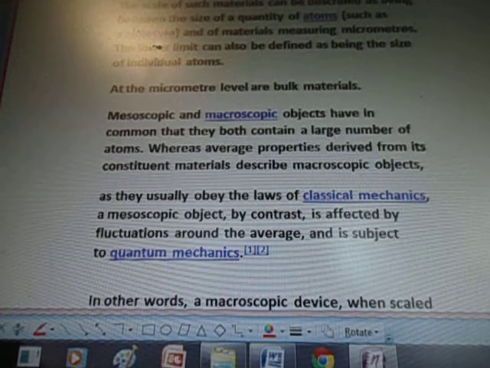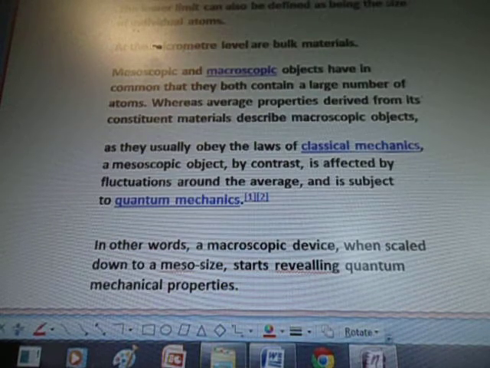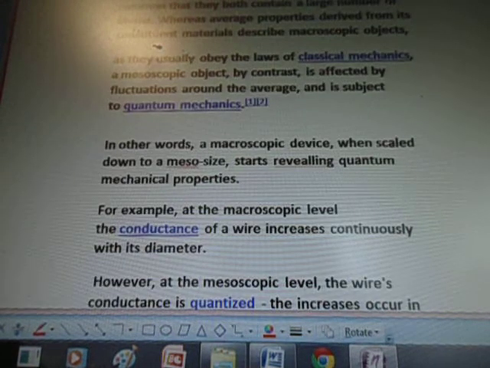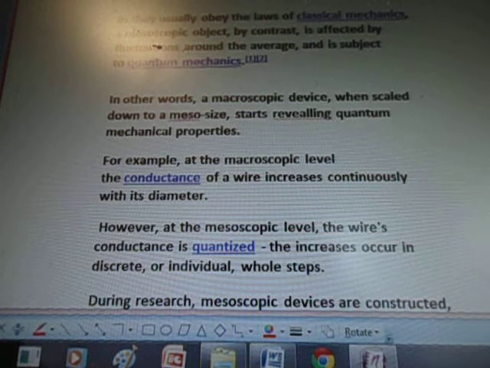Mesoscopic and macroscopic objects have in common that they both contain a large number of atoms, whereas average properties derived from its constituent materials describe macroscopic objects. As they usually obey the laws of classical mechanics, a mesoscopic object, by contrast, is affected by fluctuations around the average and is subject to quantum mechanics. In other words, a macroscopic device, when scaled down to mesosize, starts revealing quantum mechanical properties.